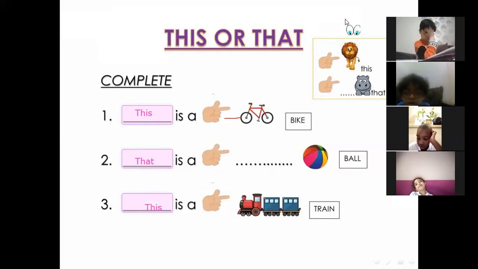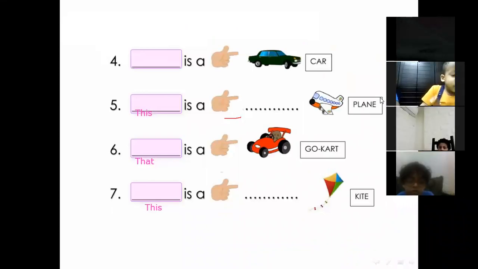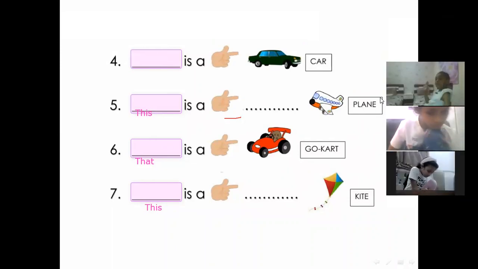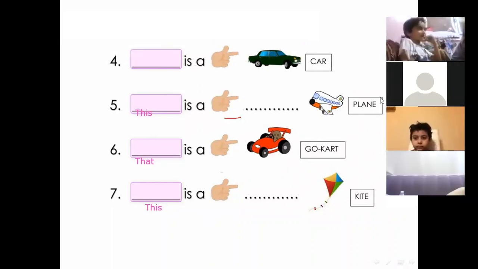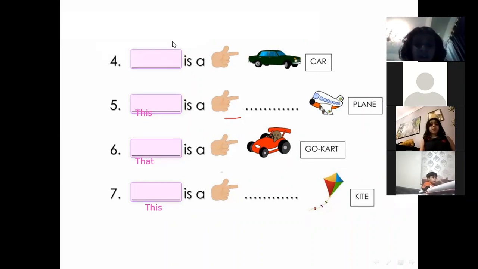Now, here, let's see. All of you answered, so we will start again, okay? A car, this or that?